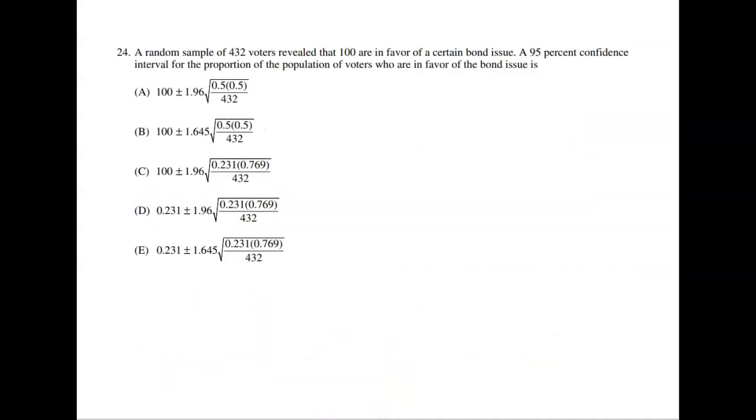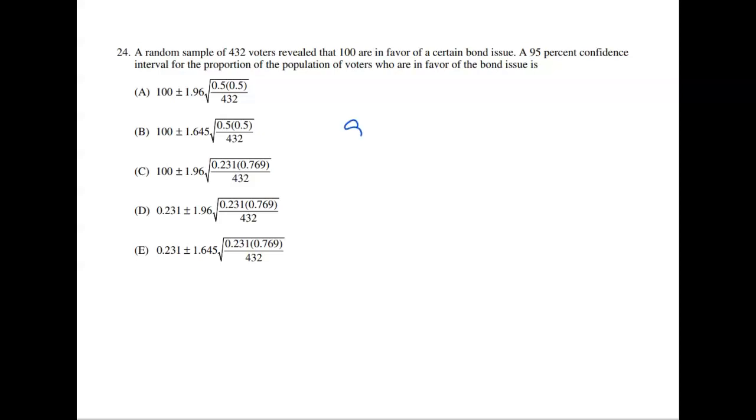All right, if we look at 24, it says a random sample of 432 voters revealed that 100 are in favor of a certain bond issue. A 95% confidence interval for the proportion of the population of voters who are in favor of the bond issue is... And so this one is just remembering the formatting. How do we create a confidence interval?